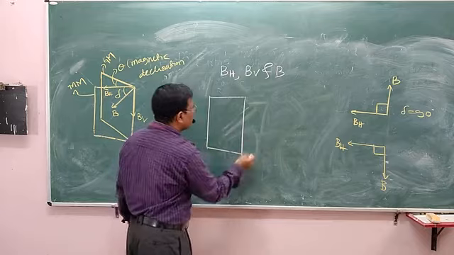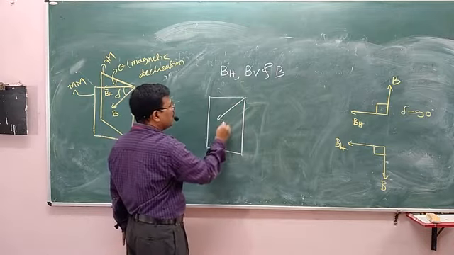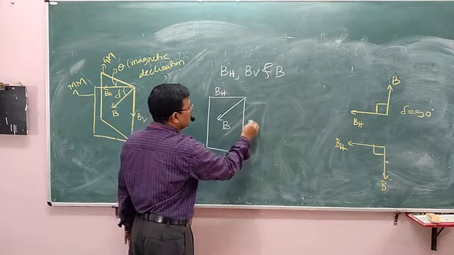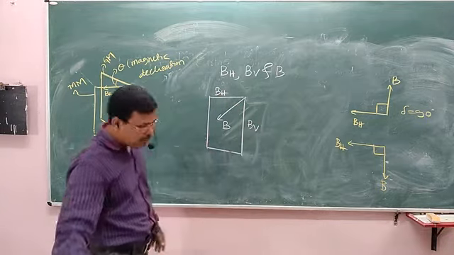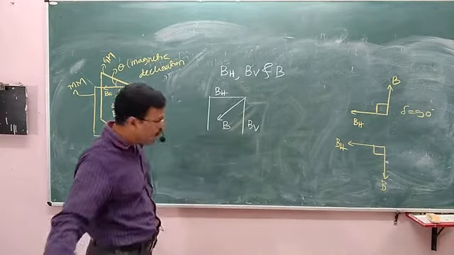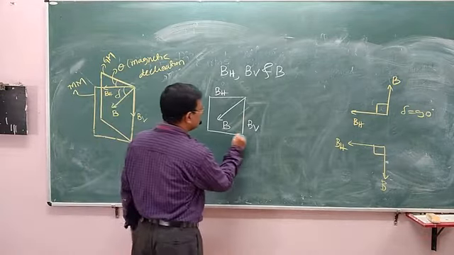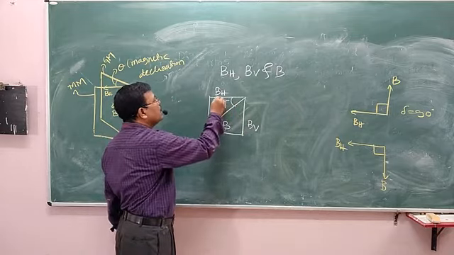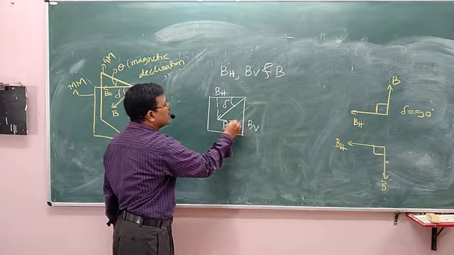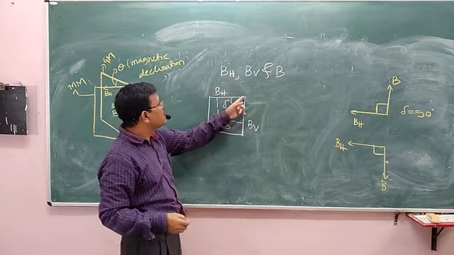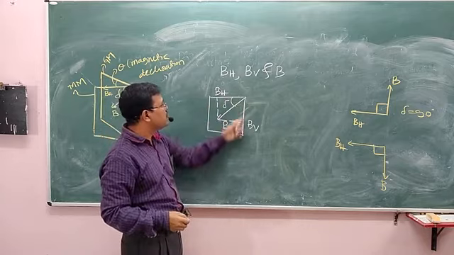This is B, this is BH and this is BV. This is delta. Consider this a right angle triangle.